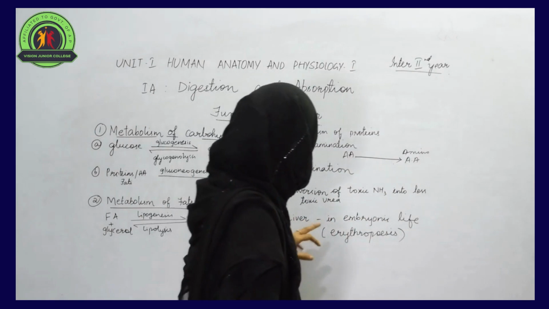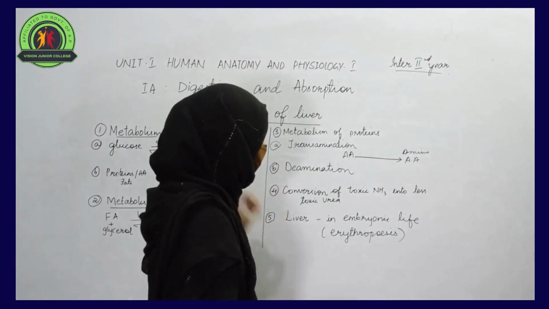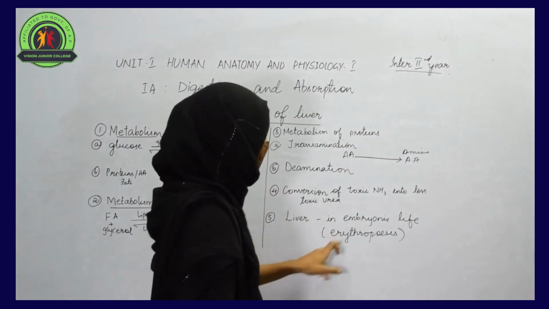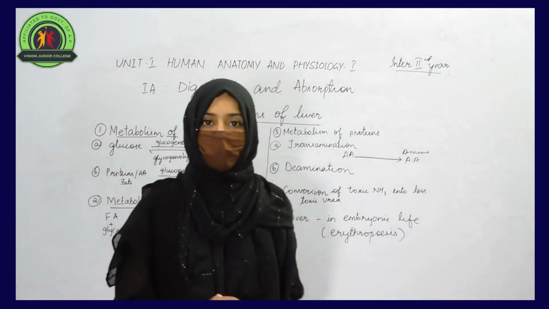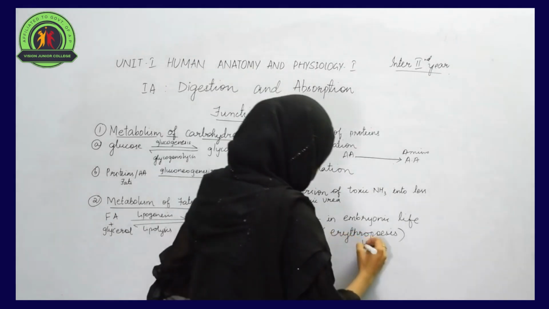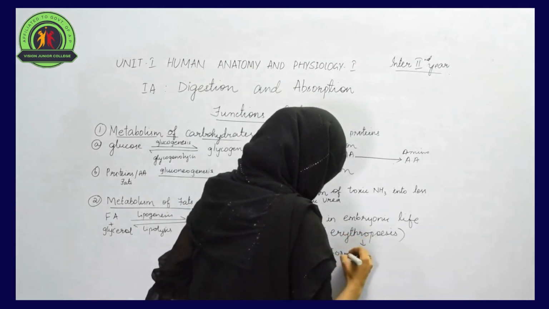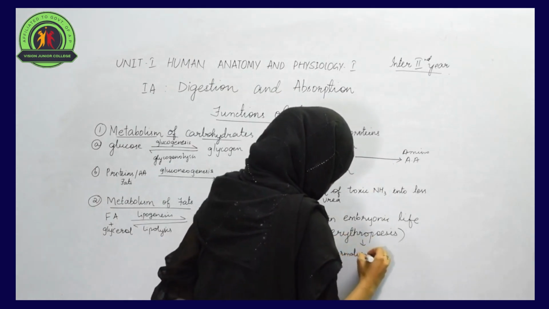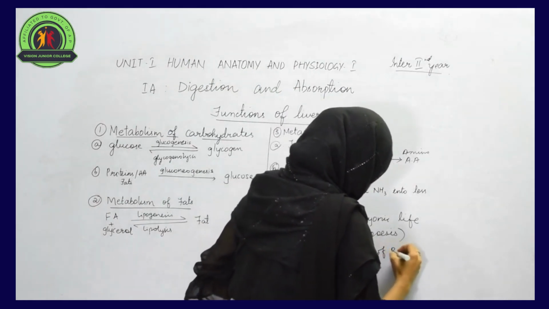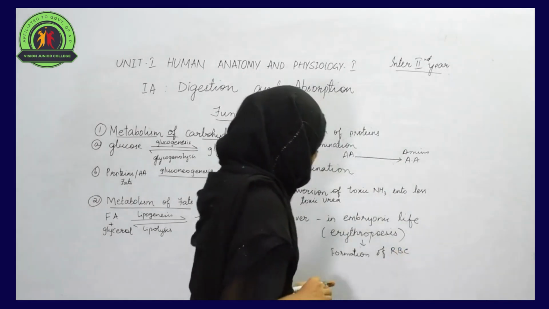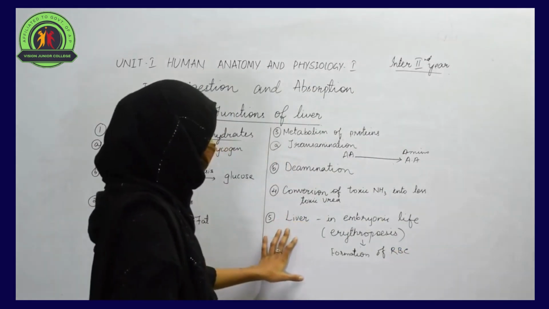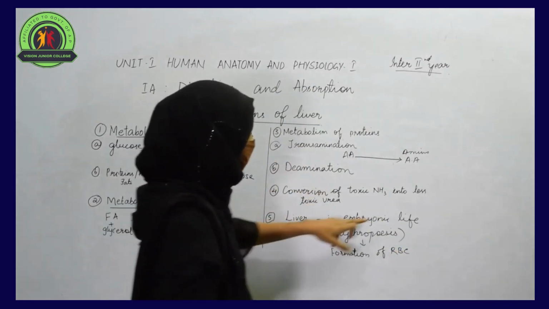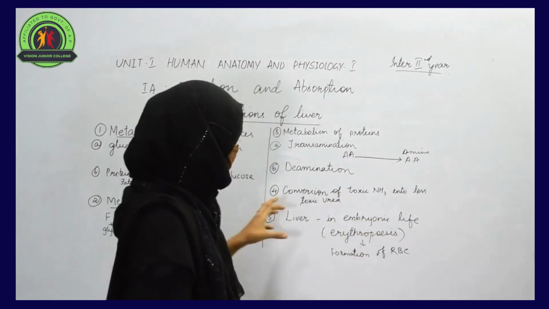The next one is that liver is an organ that plays an important role in the process called erythropoiesis. Erythropoiesis is a process where the formation of RBC, red blood cells, takes place. Production of red blood cells can occur in the liver, but only in the embryonic life. This point should be mentioned.